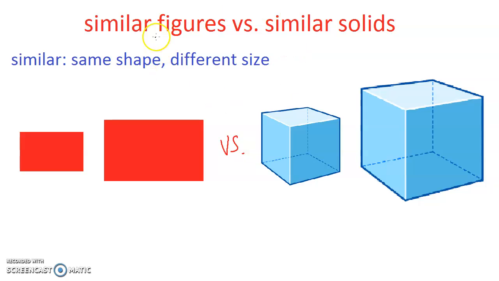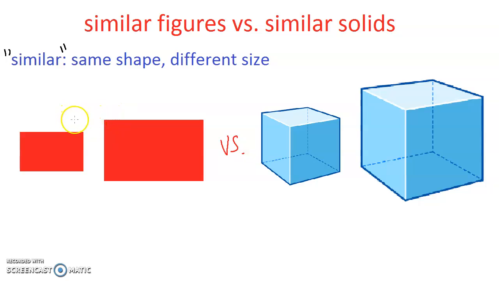First let's talk about the definition of similar. In mathematics, similar usually refers to having the same shape but not necessarily the same size. Like in this example, these two figures are similar, where they're the same shape. They're both rectangles, but they're not the same exact size. This one on the left is a little bit smaller than the one on the right. Similar still refers to the same thing when we talk about solids. Like in this case, these are both cubes, but one is smaller than the other.